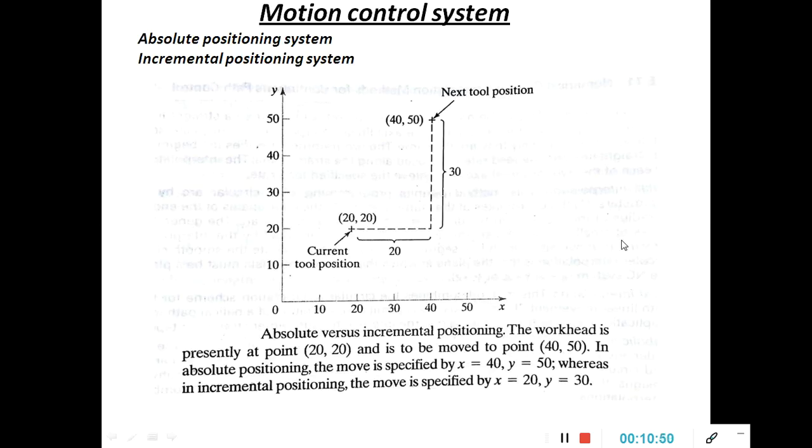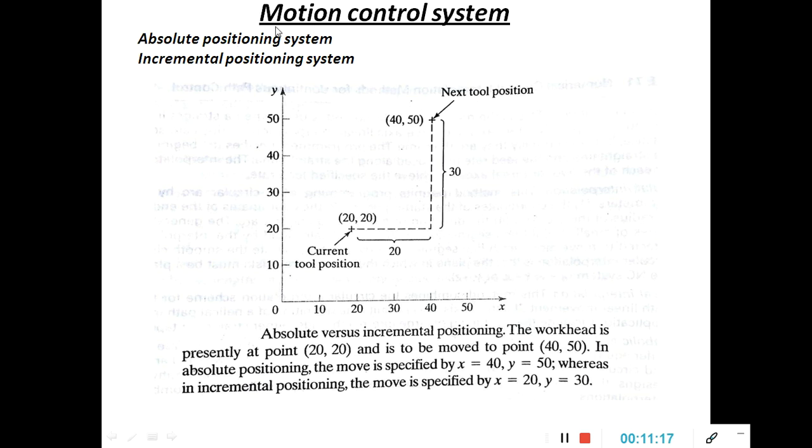Next, there are two types of positioning systems. These are very important to write the program; they play a very important role. Absolute positioning system and incremental positioning system. With only one diagram I will explain both absolute and incremental. First we will go through the absolute positioning system.